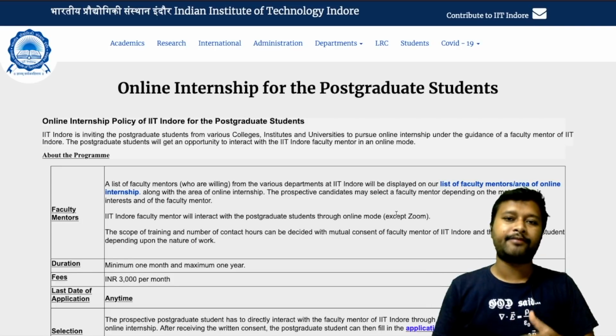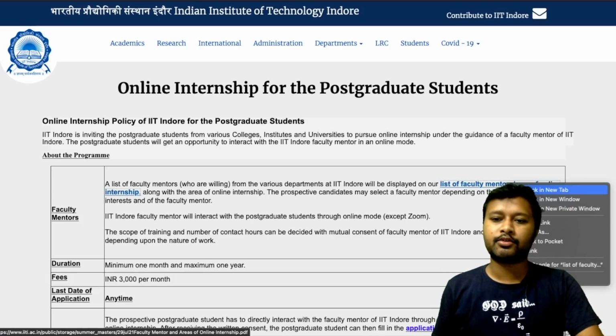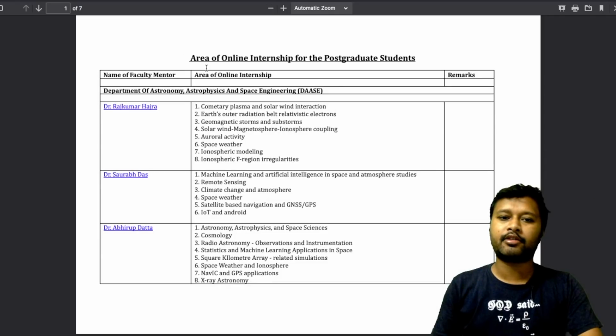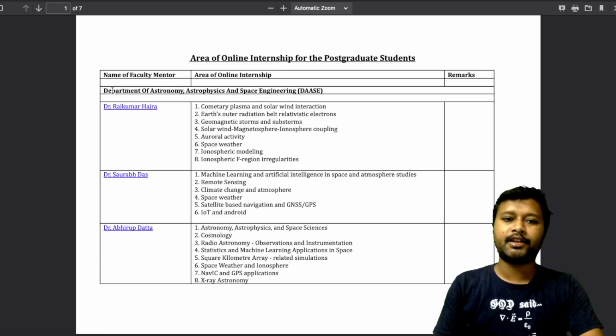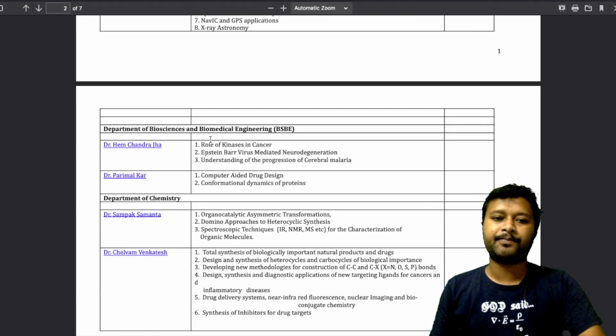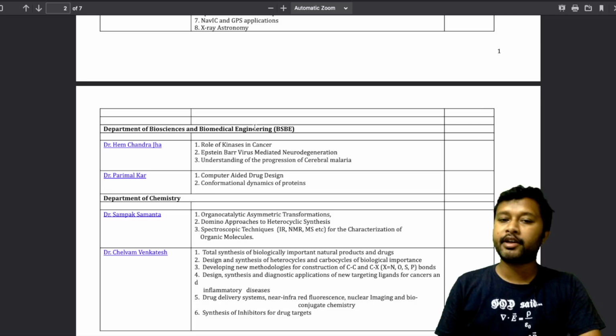So first of all, you have to choose a particular faculty mentor. I'll show you how you have to do that. I'll just click on this link and a list of faculty mentors opens up. Now you can see Department of Astronomy, Astrophysics and Space Engineering. If you belong to this department, you have to choose a supervisor under this category. Then if you belong to Biosciences or Biomedical Engineering, choose anyone among these two supervisors.